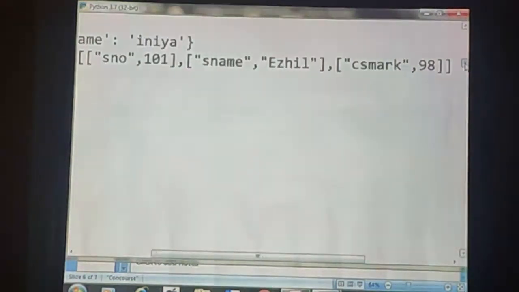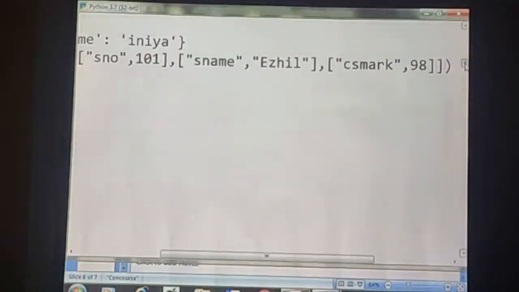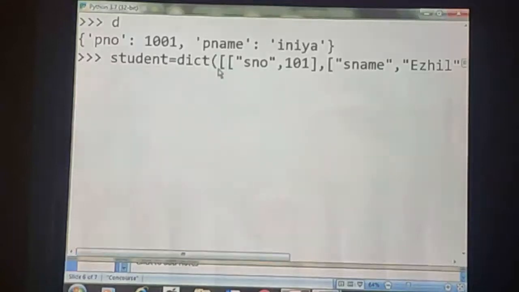Okay. Here I have specified the key value pairs in the form of list. That means 3 list entries are used in one list.